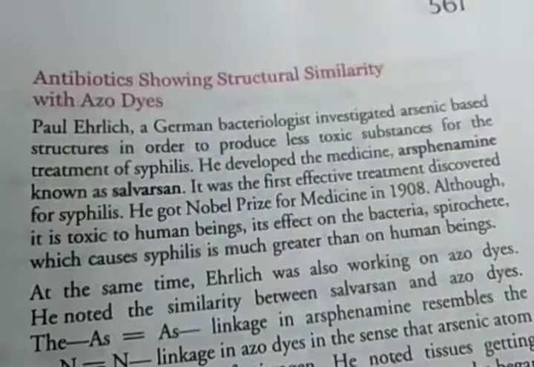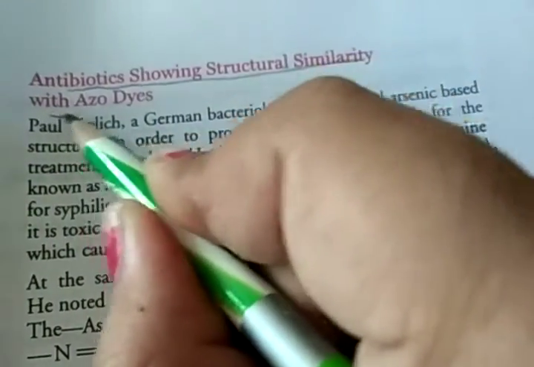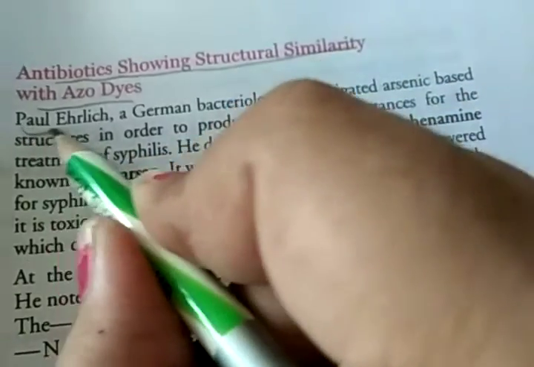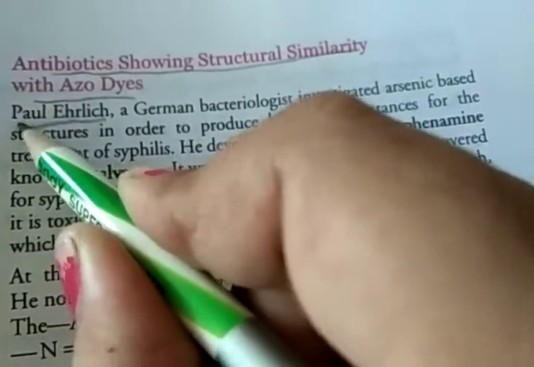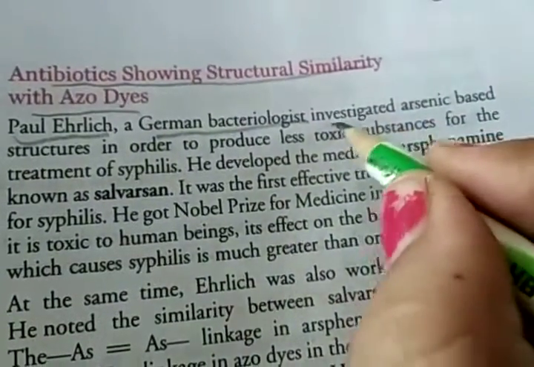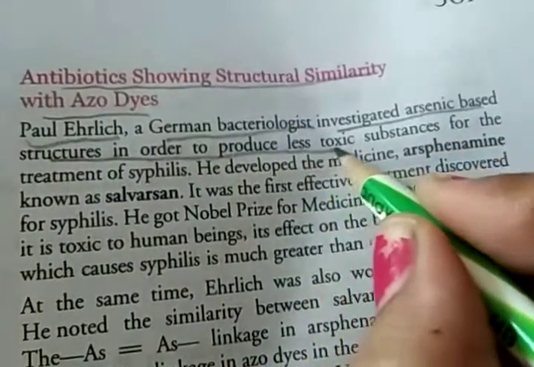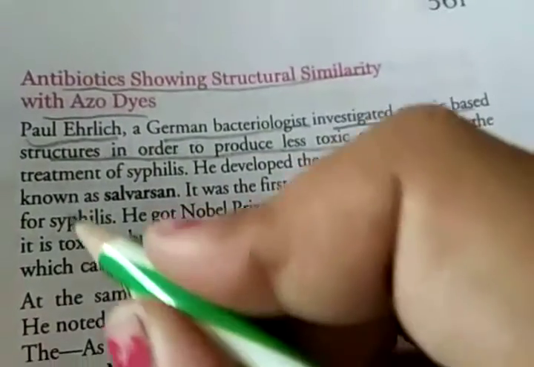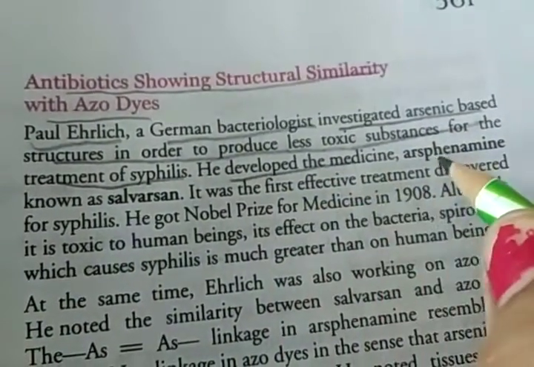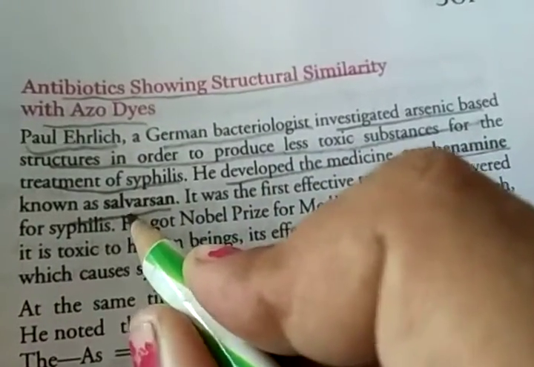The next topic is antibiotics showing structural similarity with azo dyes, described by Paul Ehrlich. Paul Ehrlich, a German bacteriologist, investigated arsenic-based structures in order to produce less toxic substances for the treatment of syphilis, and he developed the medicine arsphenamine, known as salvarsan.